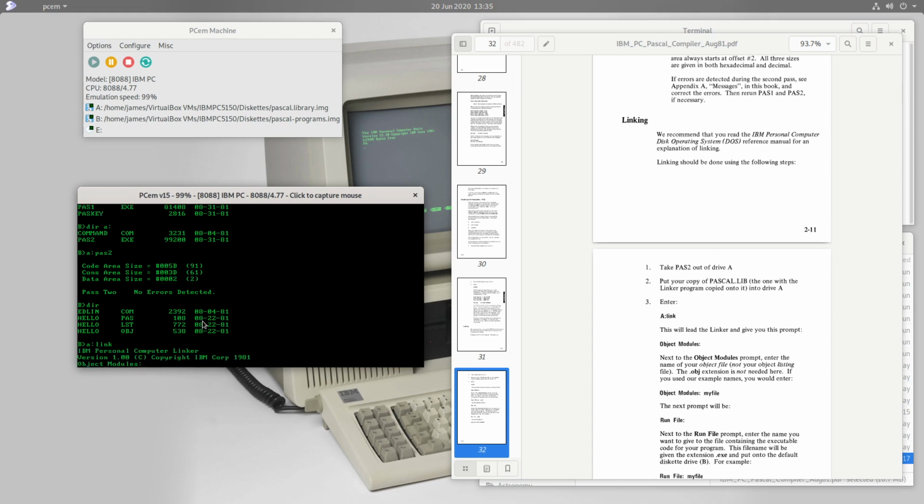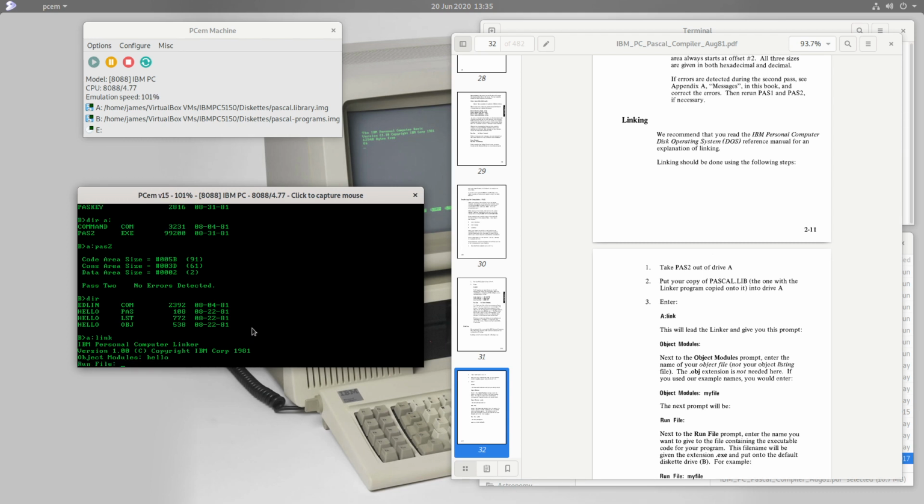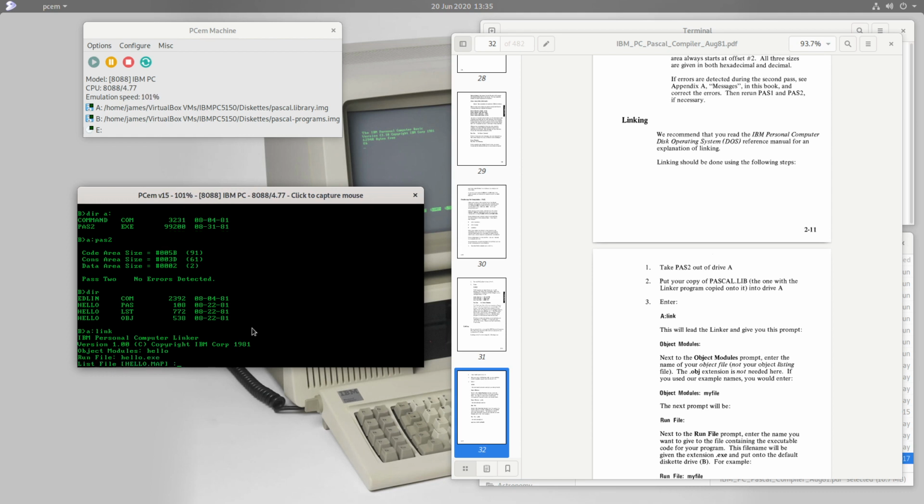The object modules are, in our case, simply hello, but once again, I could have had several, and then I'd write all of them here. My run file, I'm going to call it hello.exe. And I don't really want a listing file for the linker.